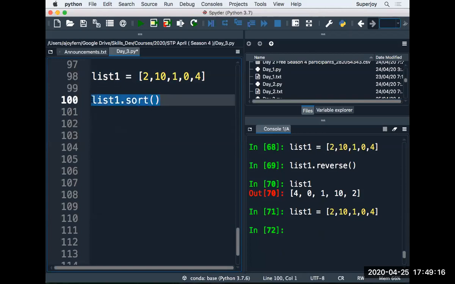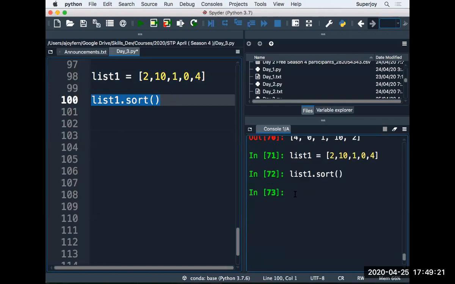So now I say list1 dot sort, and in this case, what happens? After calling this method, my list got sorted. The method did not give me any output. After running it, when I print list1, I get the output, and all of the items are sorted in increasing order.